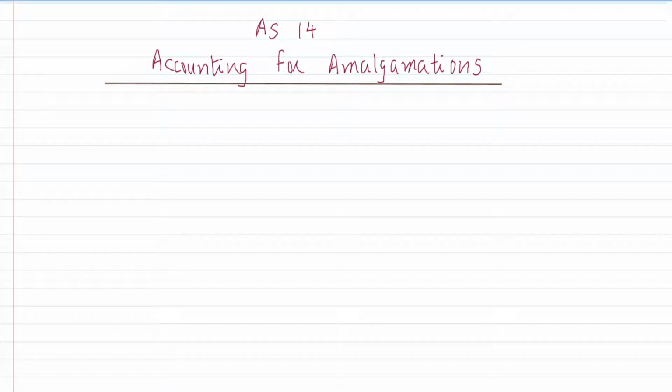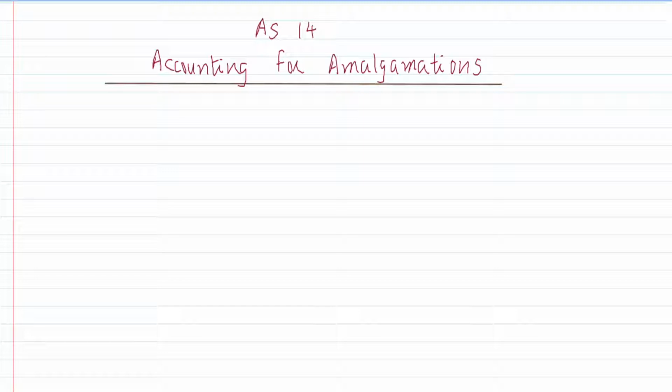So in the earlier episode, we discussed what we mean by amalgamations, absorptions, and external reconstruction. Now we have an accounting standard which deals with its accounting. This accounting standard is titled Accounting for Amalgamations. Now if you see the title, they are using only the word amalgamations, while in the earlier episode we were discussing amalgamation, absorption, as well as external reconstruction.